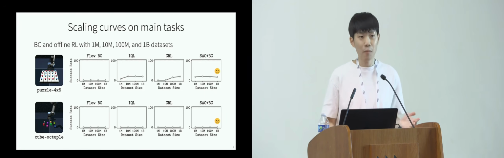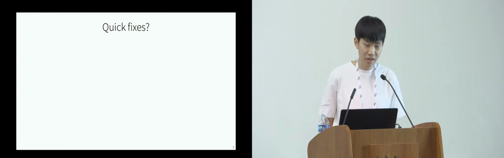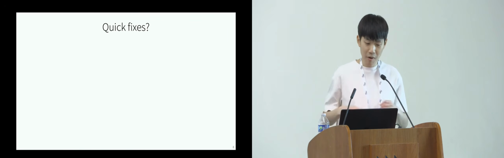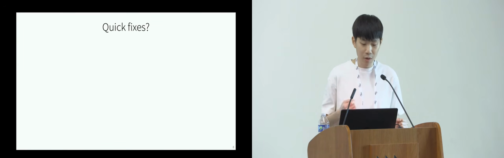Maybe we should have used better models, larger models, better policy architectures, or better hyperparameters. So we tried to apply these kinds of quick fixes to see whether we can solve this scalability issue by tuning hyperparameters or making the model larger.